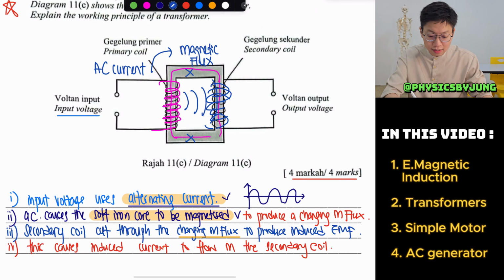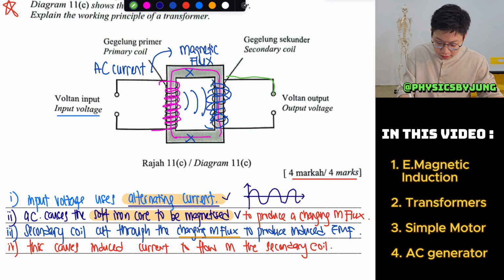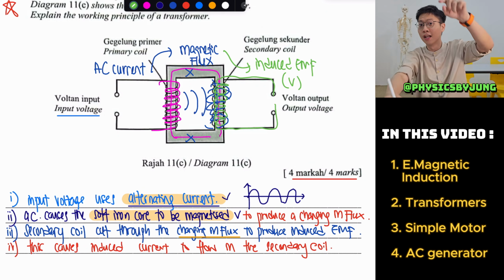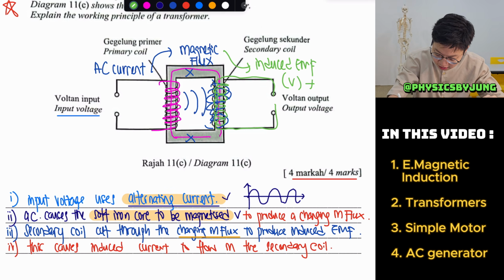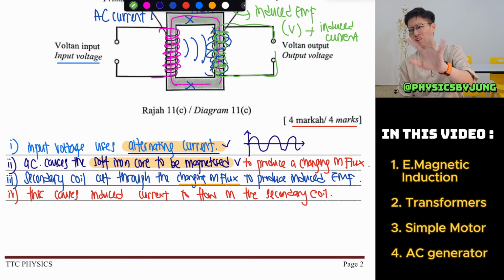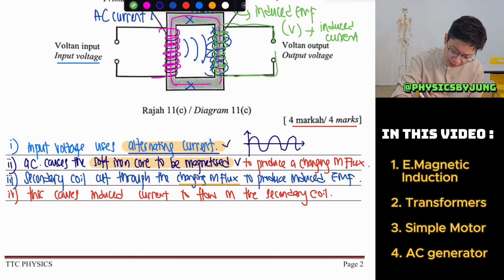When there's cutting in the secondary coil, suddenly you will have induced EMF, meaning your magnetic flux will produce the induced EMF, which is your voltage, which then causes your induced current to flow. It's a very simple physics concept. No need to struggle.